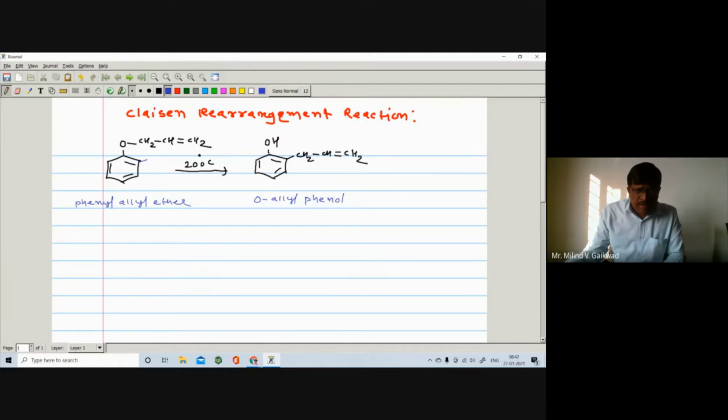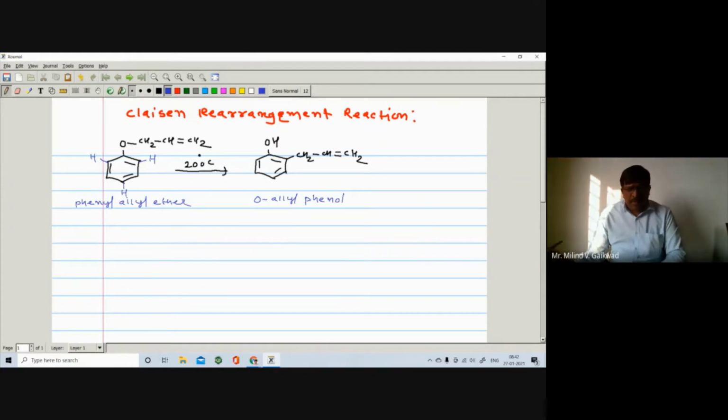So let us see what is the mechanism of the reaction. Here, one of the required conditions is that there must be the presence of an ortho hydrogen atom, right? And then the allyl group will undergo rearrangement at the ortho position, and you are getting ortho-allyl phenol. So this is the rearrangement.